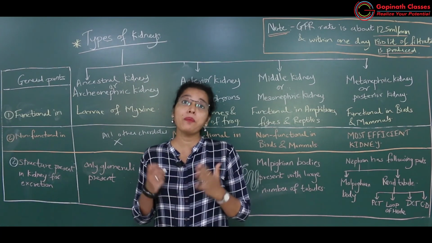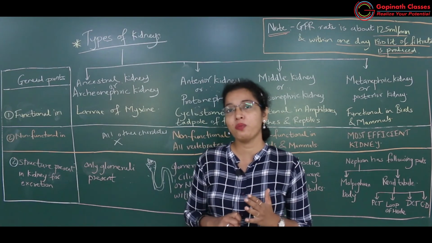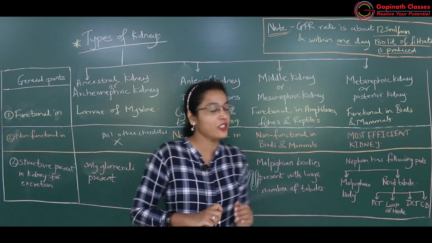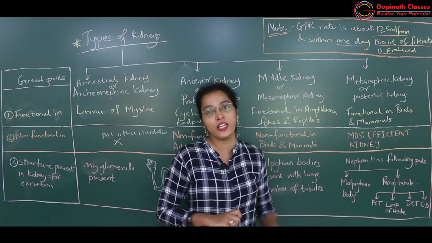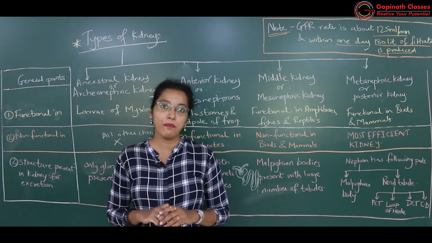So maximum reabsorption of the substances will take place from this nephric filtrate. So such is the efficiency of this nephron which is found in the metanephric kidney of birds and mammals.